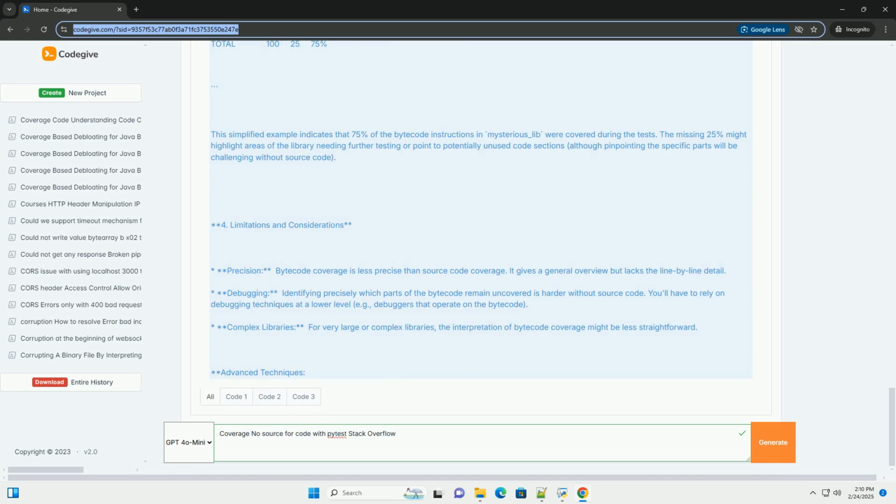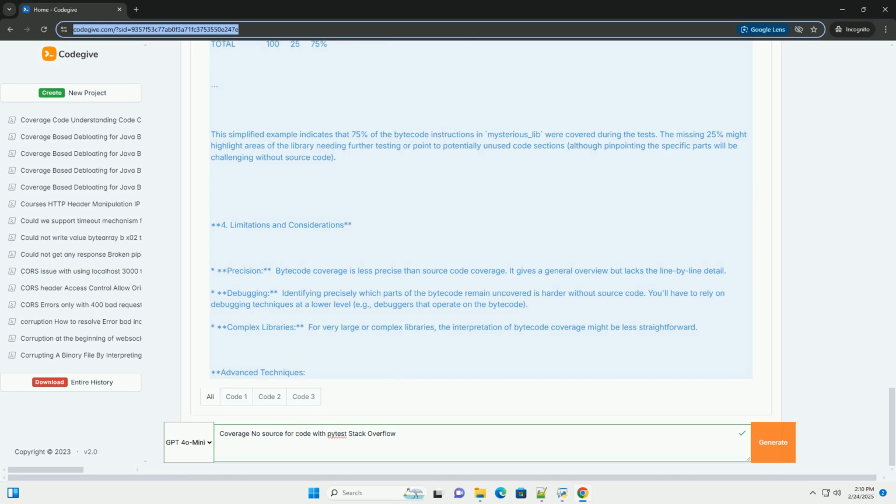4. Limitations and considerations. Precision: bytecode coverage is less precise than source code coverage. It gives a general overview but lacks the line-by-line detail. Debugging: identifying precisely which parts of the bytecode remain uncovered is harder without source code. You'll have to rely on debugging techniques at a lower level, for example debuggers that operate on the bytecode. Complex libraries: for very large or complex libraries, the interpretation of bytecode coverage might be less straightforward.